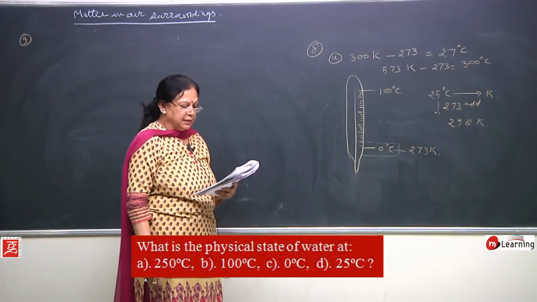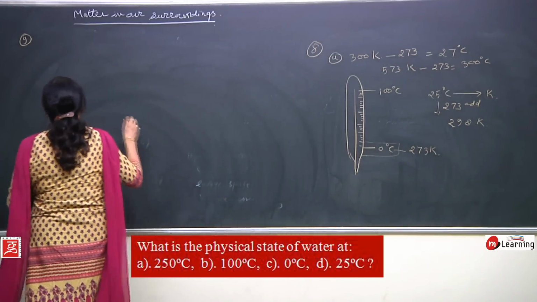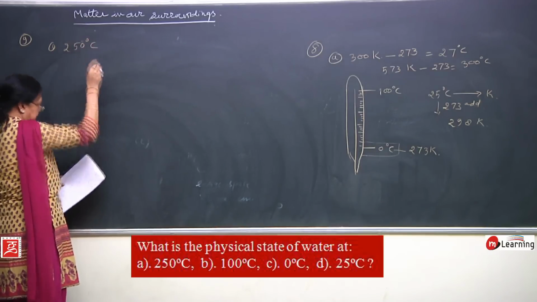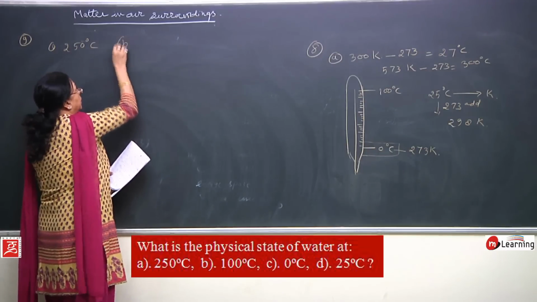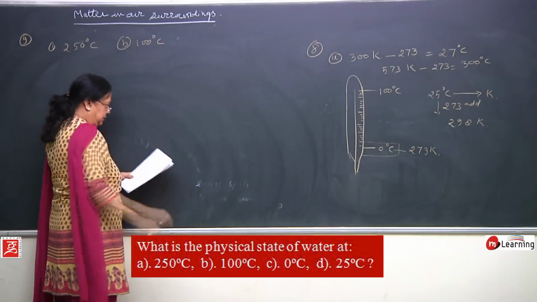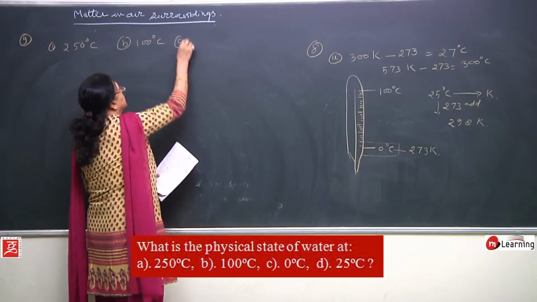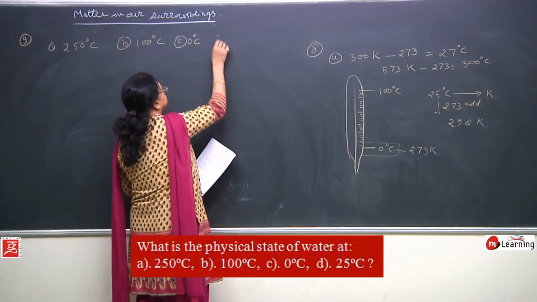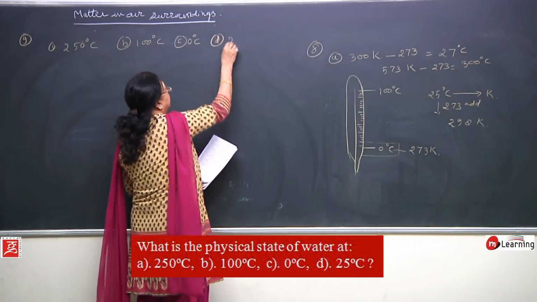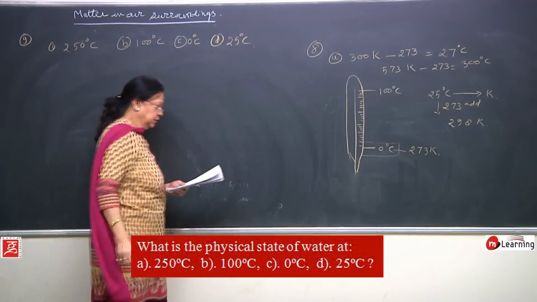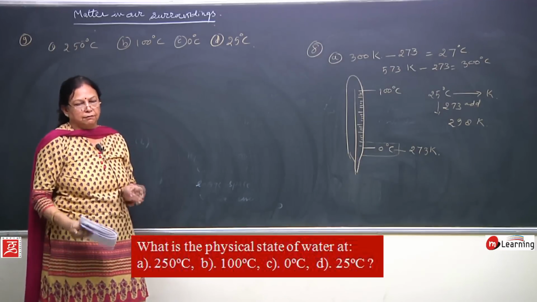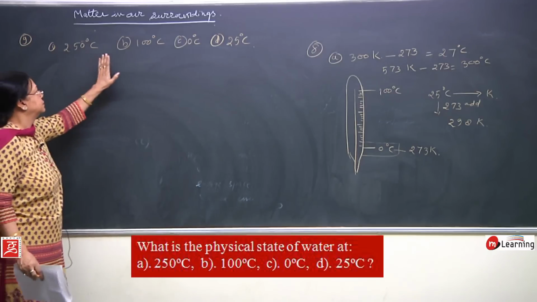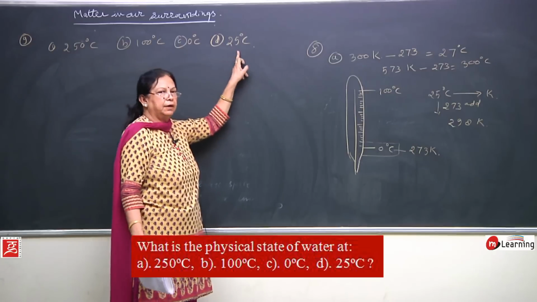What is the physical state of water at 250 degree Celsius, 100 degree Celsius, 0 degree Celsius and 25 degree Celsius? What is asked? What is the physical state, whether it is solid, liquid or gas, at 250 degree, 100 degree, 0 degree and 25 degree.